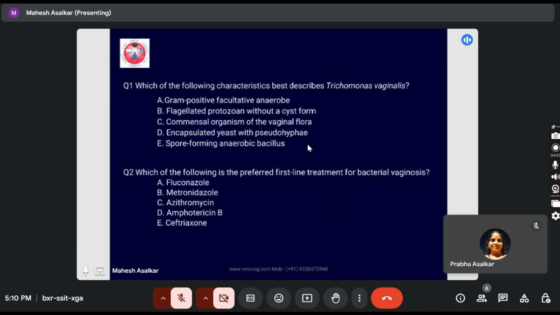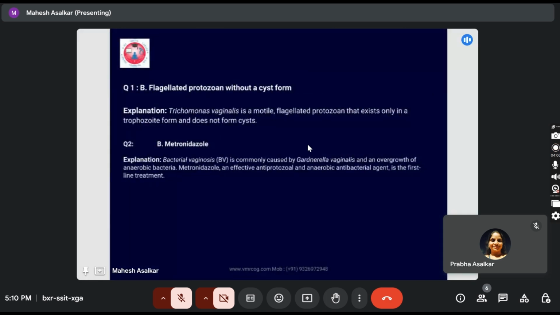So the question one answer is B, that is flagellated protozoa without a cyst form. Trichomonas vaginalis is a motile flagellated protozoa that exists only in trophozoite form and does not have a cyst form. Now question two answer is metronidazole. Bacterial vaginosis is commonly caused by Gardnerella vaginalis and overgrowth of anaerobic bacteria. Metronidazole, an effective antiprotozoal and anaerobic antibacterial agent, is the first line treatment.